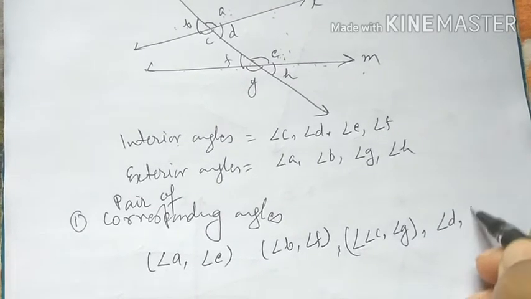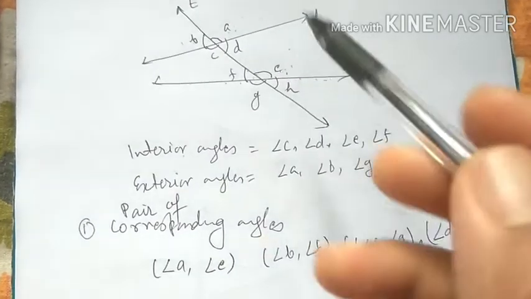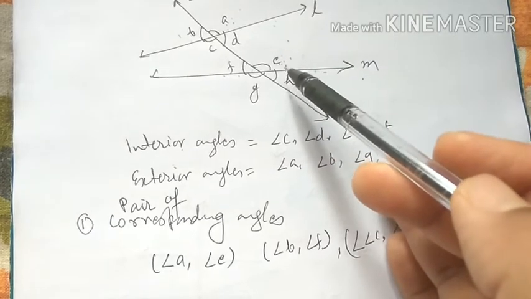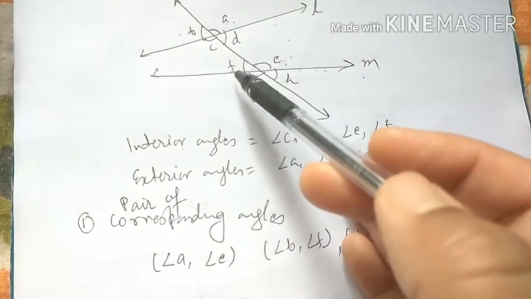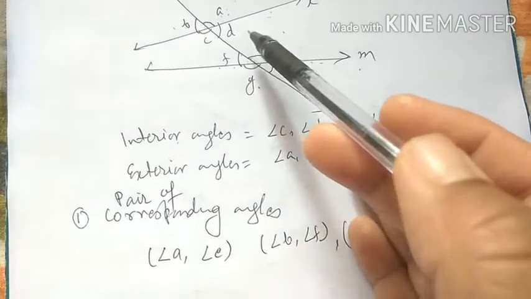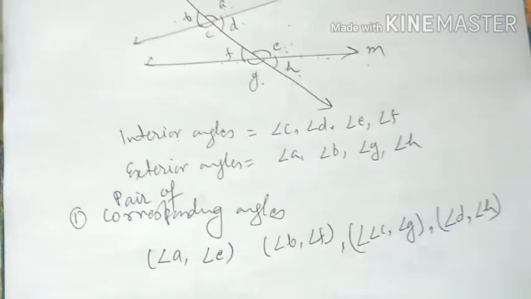Angle D and angle H are a pair of corresponding angles. So there are 4 pairs of corresponding angles. Angle A, angle E; angle B, angle F; angle C and G; angle D and angle H.